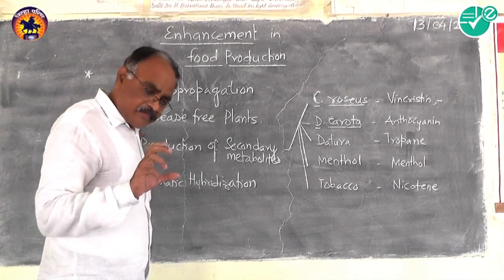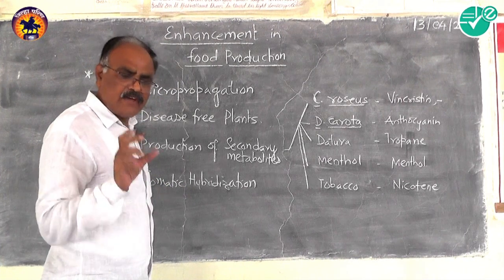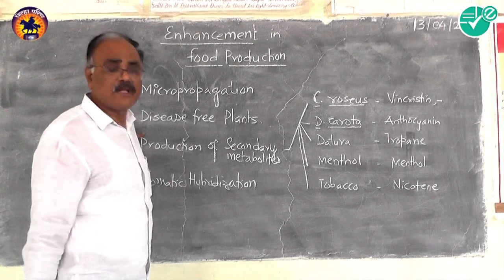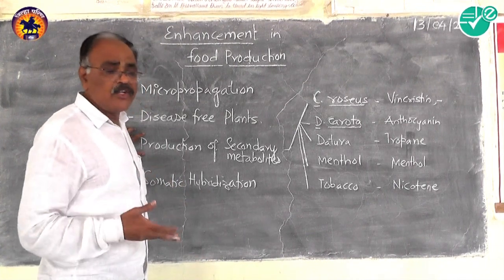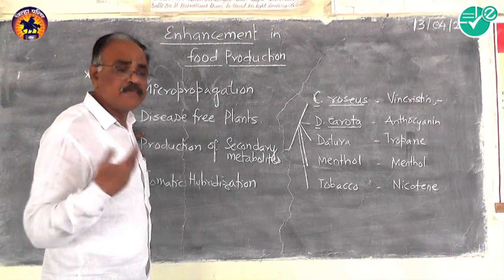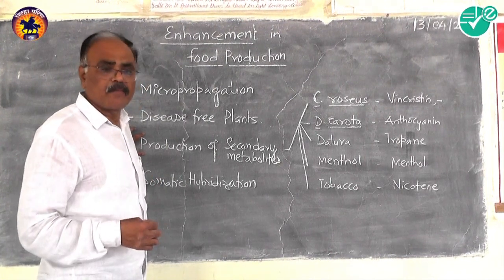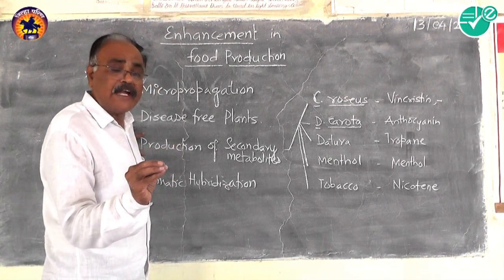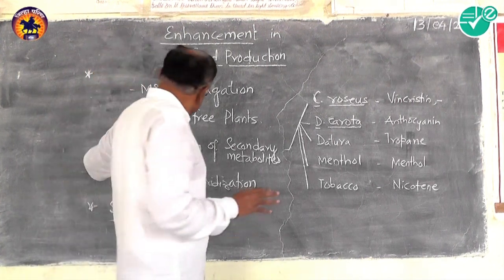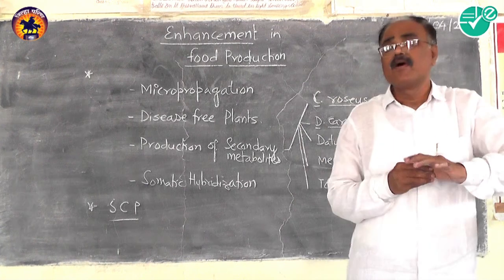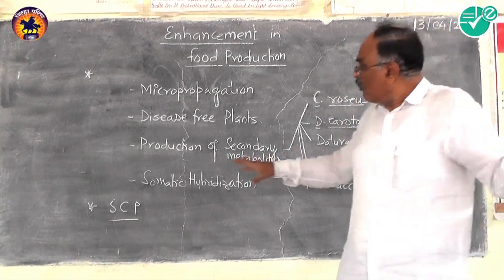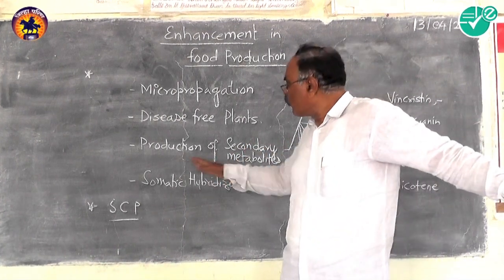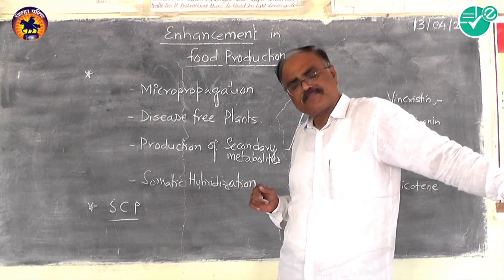A cell suspension culture is a liquid culture in which the cell concentration is high, and after every 7 to 8 days the culture is freshly supplied, because the growth of the cells is high and no cells bind with each other. They remain free. Cells of the noted plants are utilized here for what? For production of secondary metabolites.